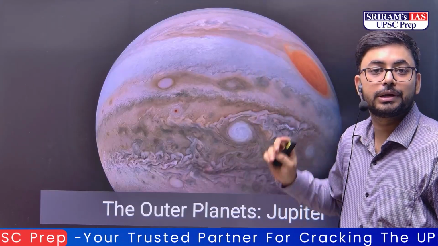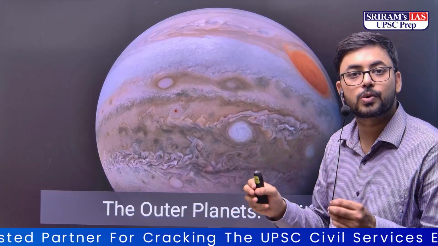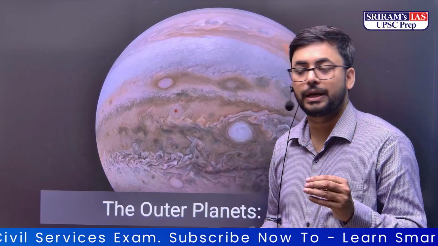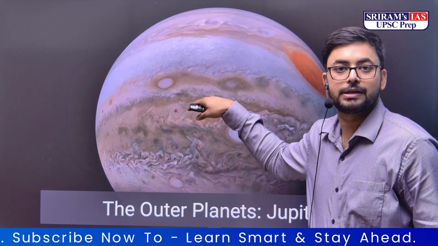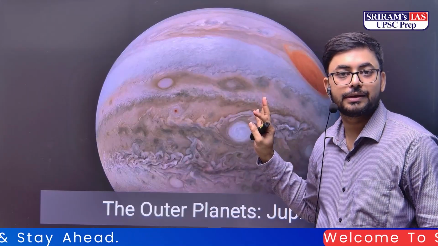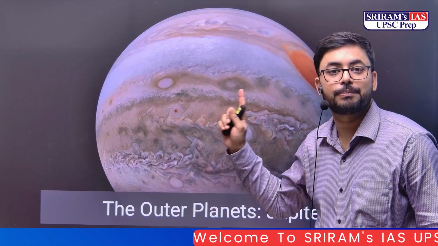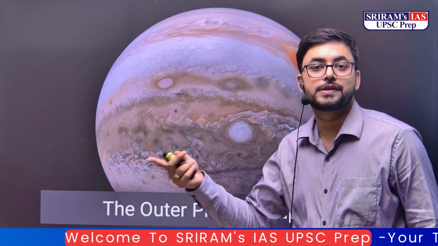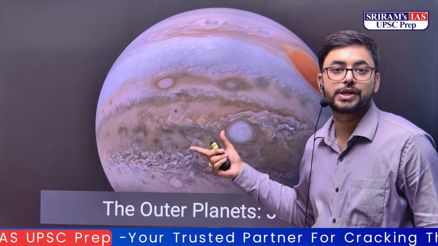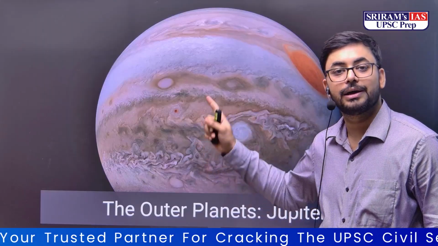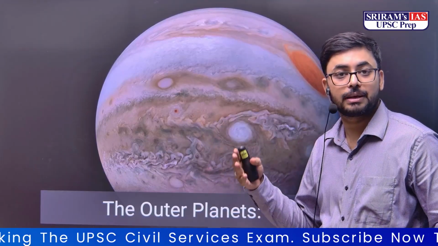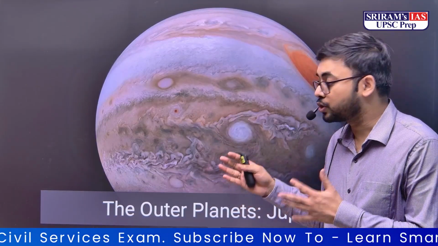What is in the atmosphere? Hydrogen and helium, and mostly ammonia. So this is what is located there, and it is a gas giant. If you send a spacecraft into it, it cannot land anywhere because it is totally made of gas, and so huge in size. This is also the first planet which was formed after our solar system emerged. So the oldest planet is our Jupiter, the biggest planet is Jupiter, the first planet of our solar system is Jupiter. Very important. It has a variety of moons, very famous and big ones also, Jupiter.